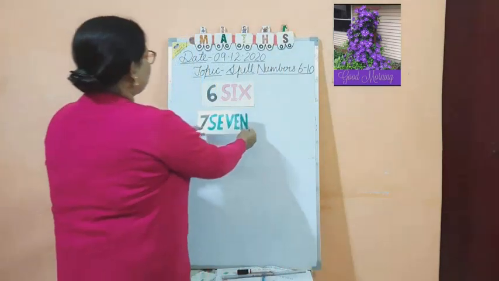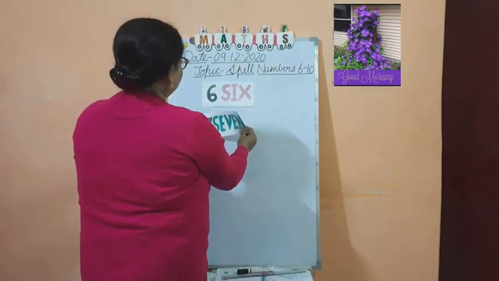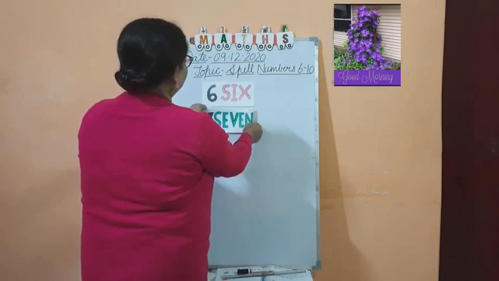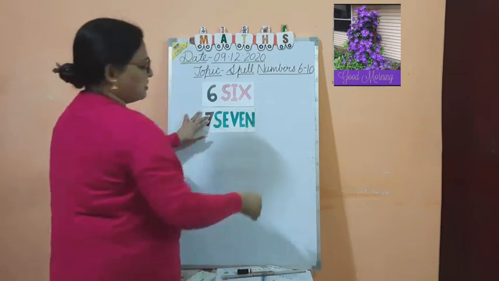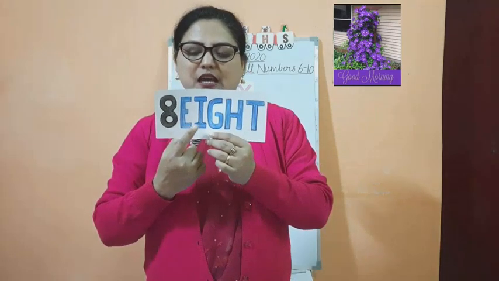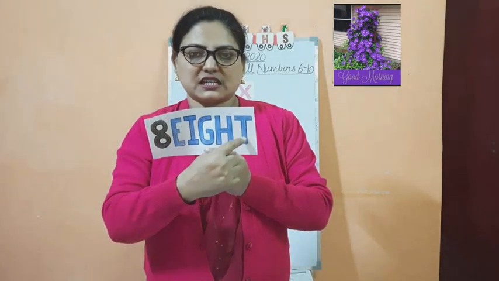Now children, after 7, which number will come? I will paste it here. This is 7. Now after 7, this number is 8. After 7, which number will come? 8. And what is the spelling of 8? E-I-G-H-T, 8. Repeat it. E-I-G-H-T, 8.